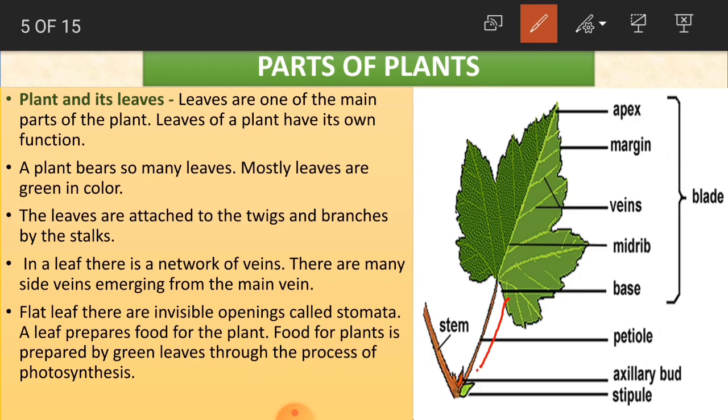So what is a stalk here? It is just the attachment of the leaf. If you see, we are having a stem here, and for this stem the leaf has grown here, and the part where it has taken the support is called the stalk.